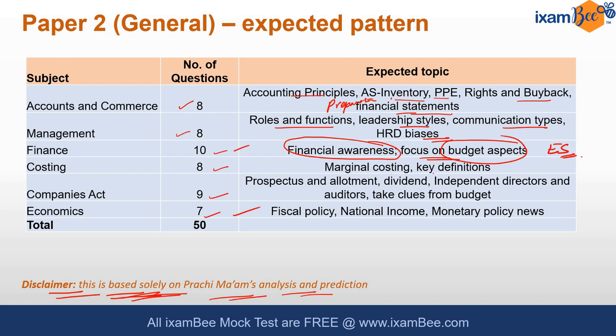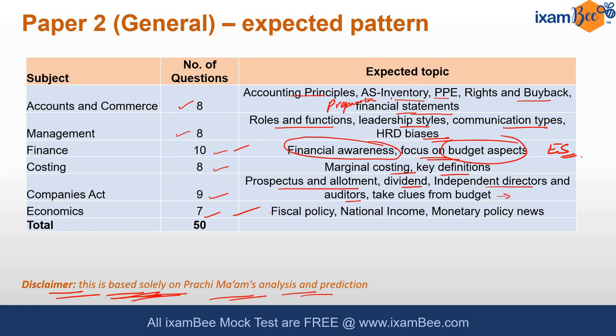For costing, marginal costing and key definitions related questions. In Companies Act, prospectus and allotment chapter will be important, dividend chapter, and rules and penalties and guidelines and timelines related to independent directors and auditors. We may take some clues here also if something about tax or amendments to any kind of Companies Act is